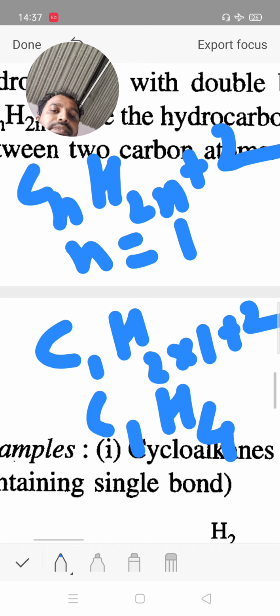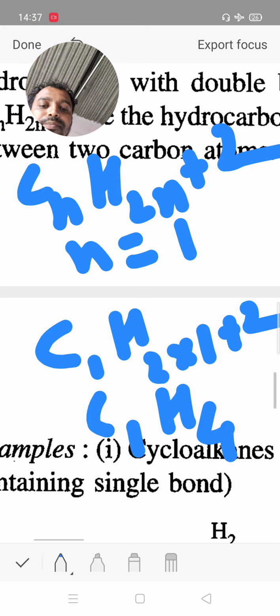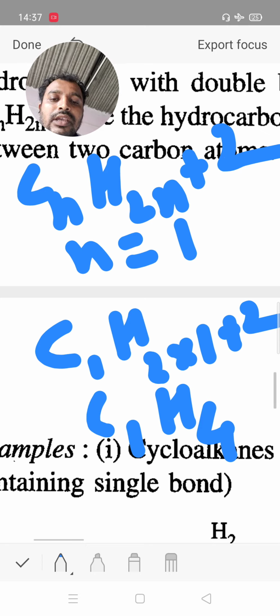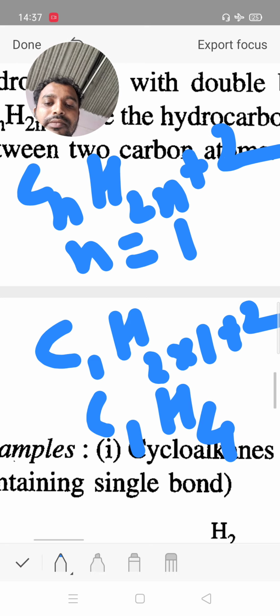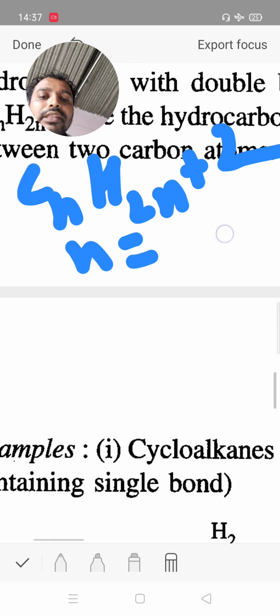It is the structure of the CH4 molecule, meaning methane. 2 plus 2 is equal to 4. Methane.